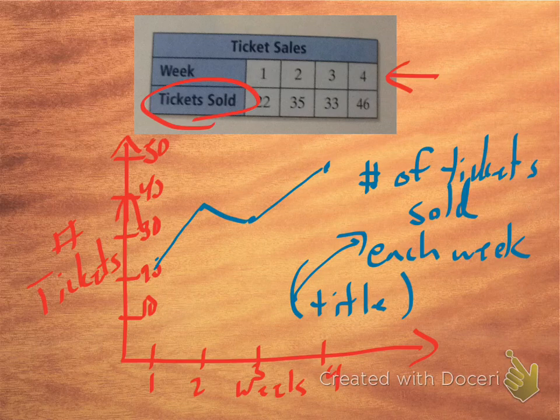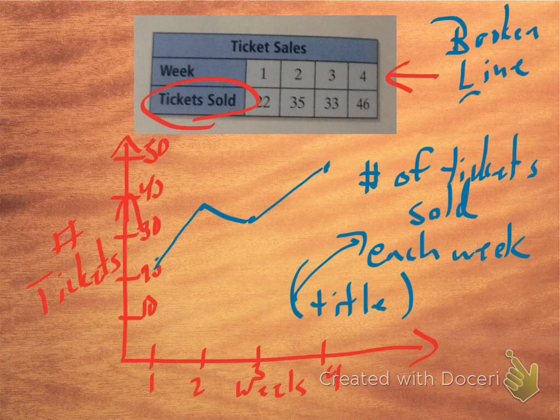Now line plots, don't get confused. The book doesn't say broken line graph, it'll just say line graph. Really, what we drew here is a broken line graph. And I like putting the word broken in because first of all, it's more accurate. Second of all, I don't want you to get line graphs confused with line plots. Line plots were the ones where we did the number lines and we just stacked up all the X's, remember? They looked kind of like histograms or bar graphs, but with X's. So instead of bars being little boxes, they were just X's stacked on top of each other. Otherwise, it looked like a bar graph. Okay, that's called a line plot. Totally different thing than a line graph.